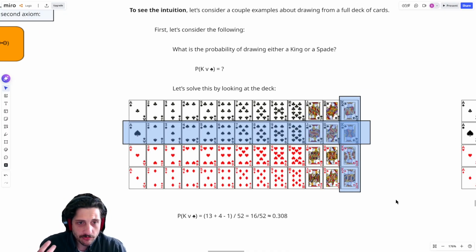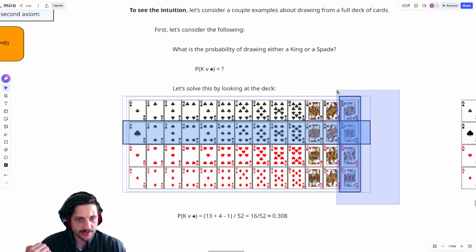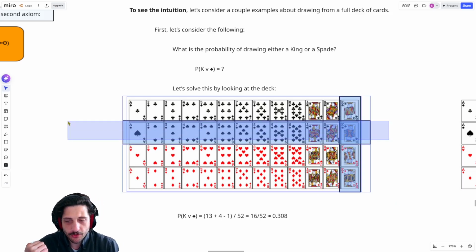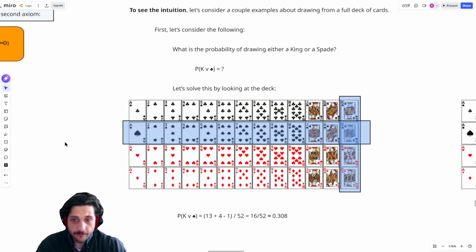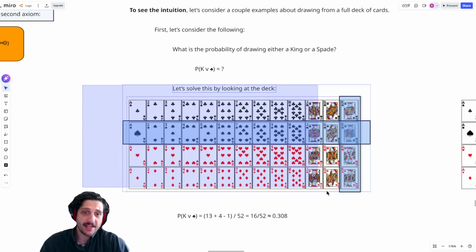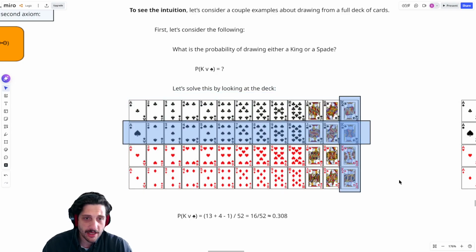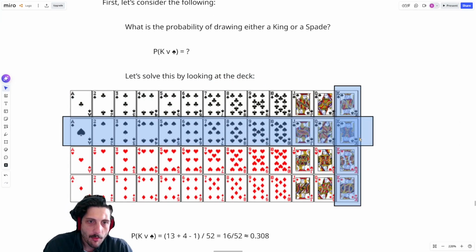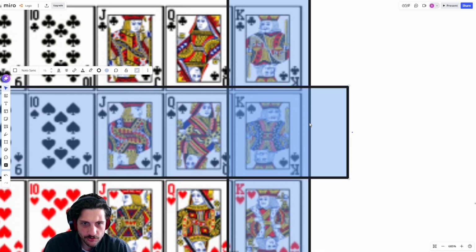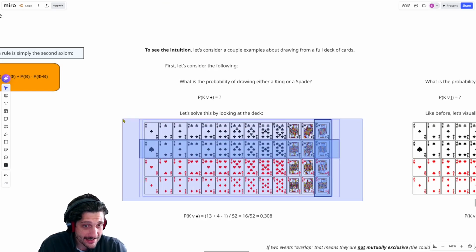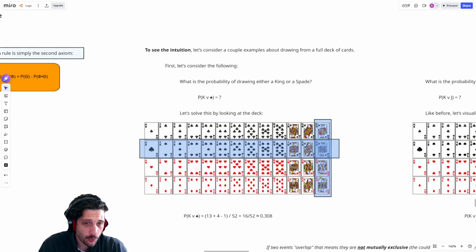Just based on the counting rule alone, you might initially think, if I have 4 kings that would make me happy, and I also have 13 spades that would make me happy, well, 4 plus 13 is 17. So there would be 17 total outcomes that would lead to me winning the game. But as most of you are probably noticing, there's one card that's been counted twice. There are not actually 17 outcomes that will win me the game. If we actually counted all the cards that will win me the game, there's only 16. So then what's the answer? Is it 4 plus 13 or is it 16? How do we solve that?